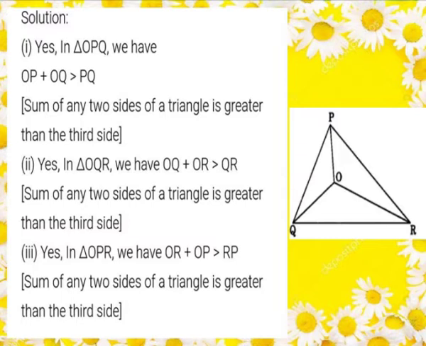Second subdivision, in triangle OQR, we have OQ plus OR is greater than QR. Since the sum of any two sides of a triangle is greater than the third side, here OQ and OR are two sides of a triangle, and that must be greater than the third side QR. Third subdivision, in triangle OPR, we have OP and OR as the two sides, and that will be greater than the third side PR, since the sum of any two sides of a triangle is greater than the third side, so that OR plus OP is greater than RP.